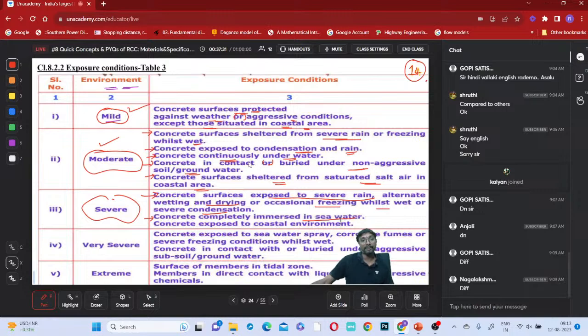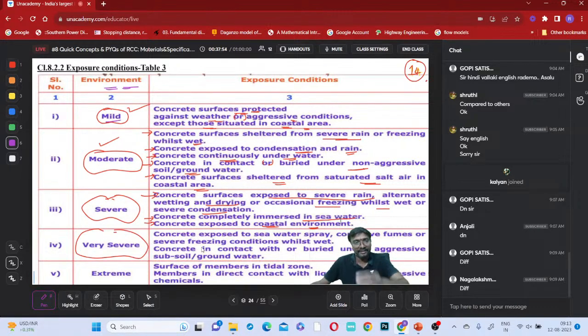Severe exposure condition, but moderate is protected from saturated salt in the coastal area. You have to be careful, right? In moderate they are immersed in normal water, but here in severe, immersed in seawater. Concrete exposed to coastal environment is severe. Okay.